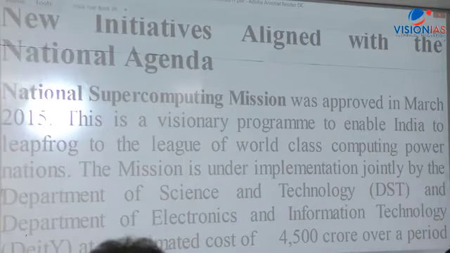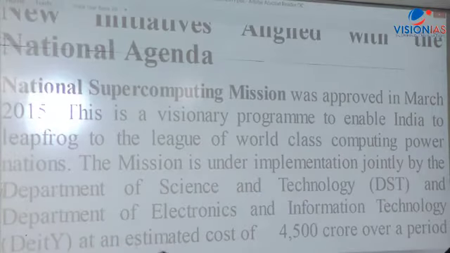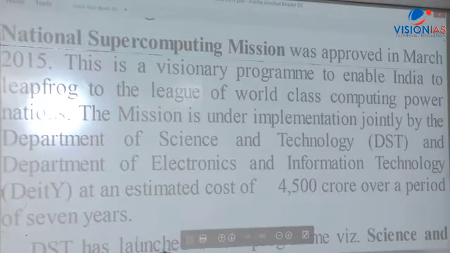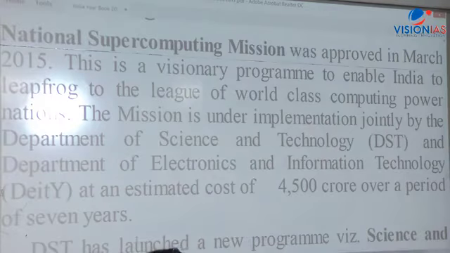And how much money has been allocated? 4,500 crore. Big sum has been given, big amount. 4,500 crore has been given for this program there. Right, now over a period of, this is what it says, I'll just scroll up, 7 years. But this information, India Yearbook, doesn't tell you that clustered together, grid. Where do you find this information? Yojana, December month Yojana. There is given that under this program, 70 supercomputing facilities will be combined together to form a particular grid there. Right?